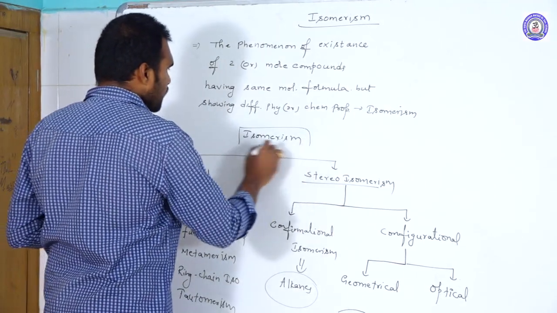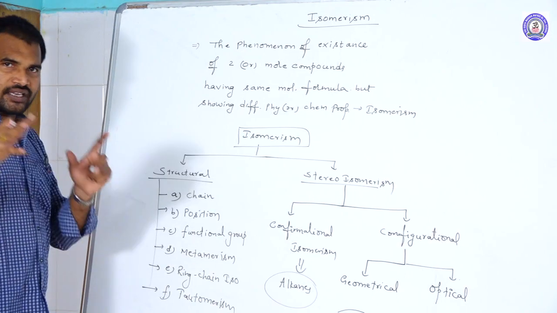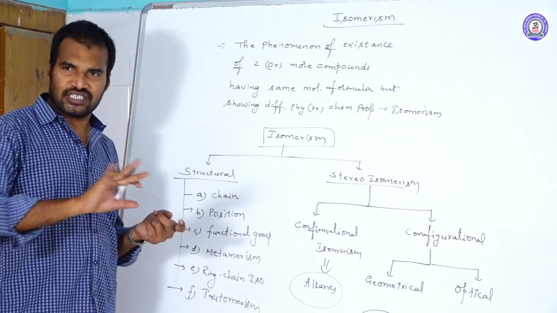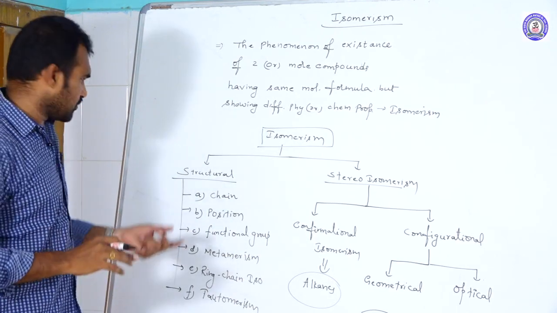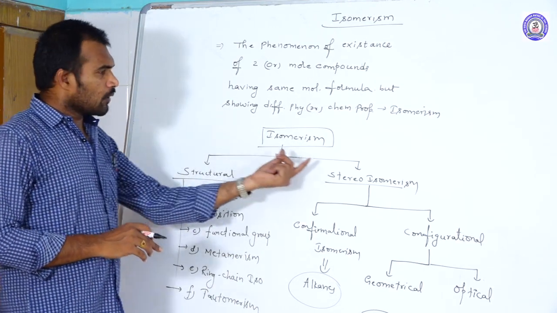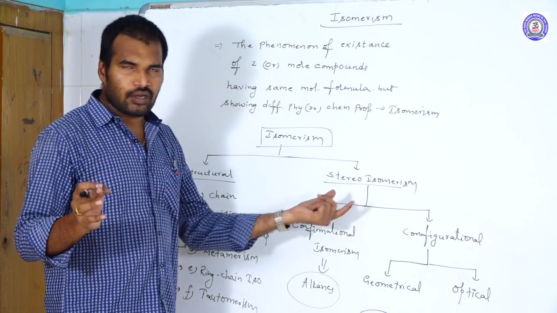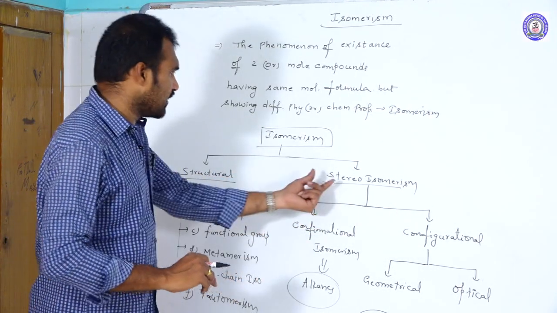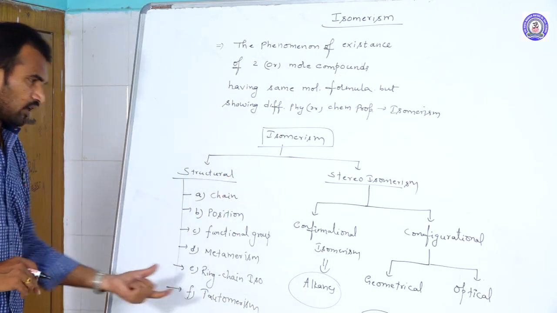So this is the classification of isomerism, divided into two types based upon structure. If the pair of isomers have the same molecular formula but differ in structure, they are called structural isomers. If they differ in the spatial arrangement of atoms or groups around it, they are called stereoisomers.